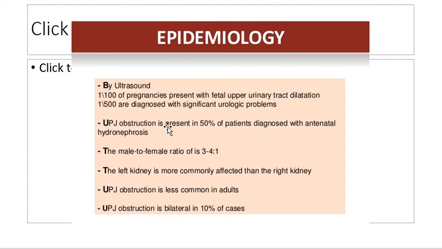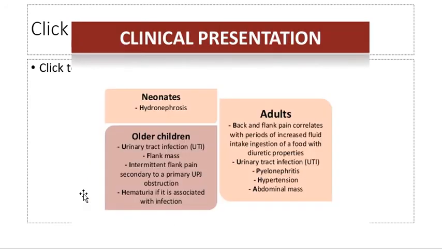UPJ obstruction is present in 50% of patients diagnosed with antenatal hydronephrosis. So if you come across a pregnancy with a fetus having hydronephrosis, in 50% of the cases it is due to UPJ. The male to female ratio is 3 to 4 to 1. The left kidney is more commonly affected than the right, no reason given. UPJ obstruction is less common in adults. It is bilateral in about 10% of the cases.